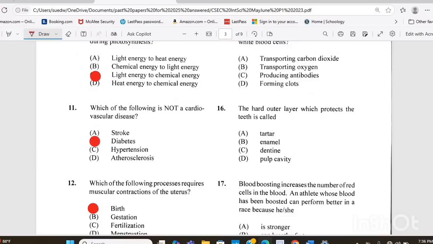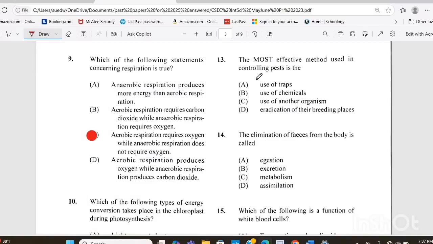Question 13. The most effective method used in controlling pests is the A, use of traps, B, use of chemicals, C, use of other organisms, or D, eradication of their breeding places. The answer there is D. Question 14. The elimination of feces from the body is called A, egestion, B, excretion, C, metabolism, or D, assimilation.